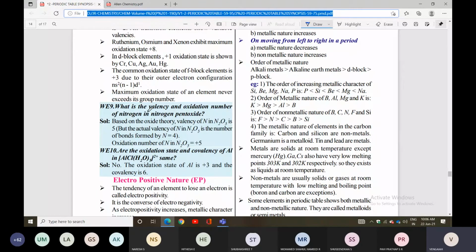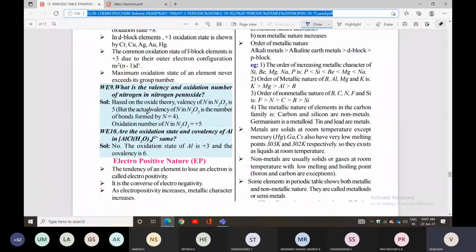Very, very important question: the oxidation state and covalency of aluminum in [Al(H2O)6]3+. It is a complex formation, and coordination compounds we will discuss in class 12th. In this complex the oxidation number of aluminum is +3, and the covalency is 6, because 6 bonds are connected. Covalency is the number of covalent bonds.